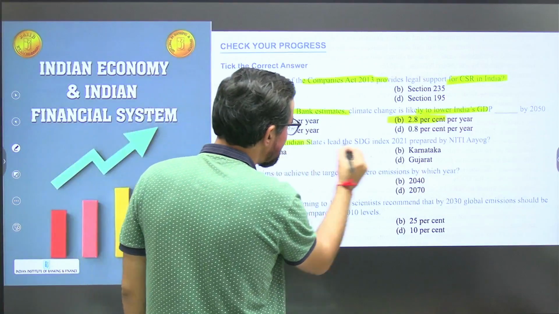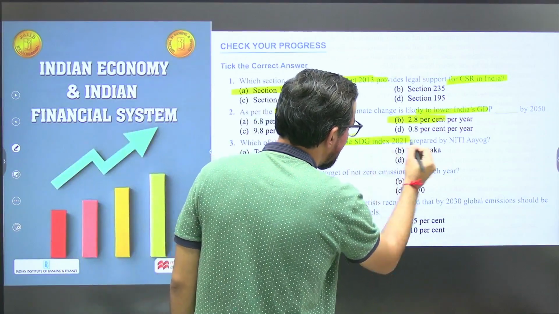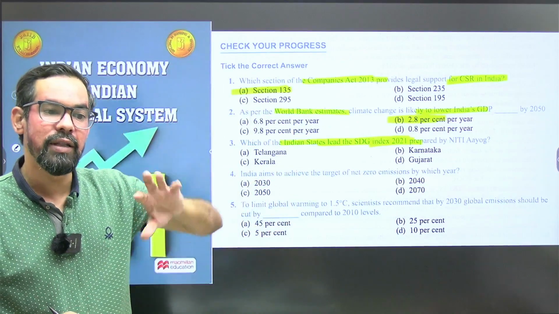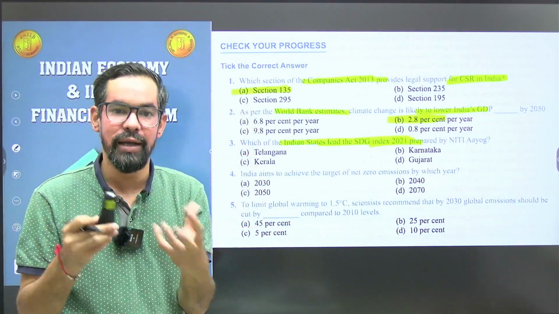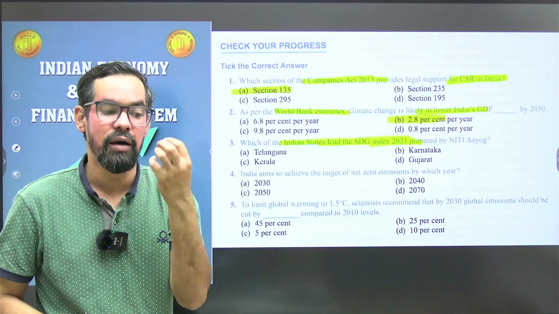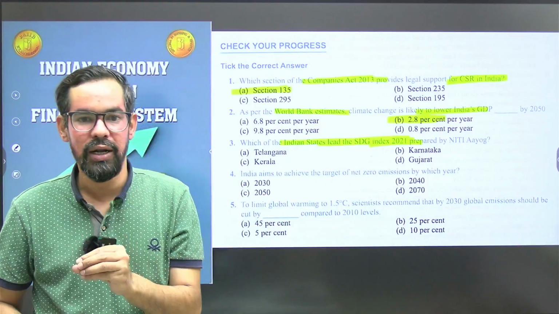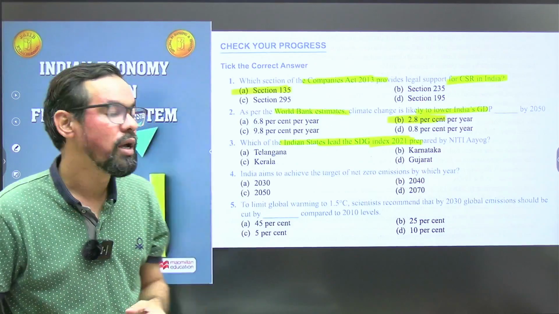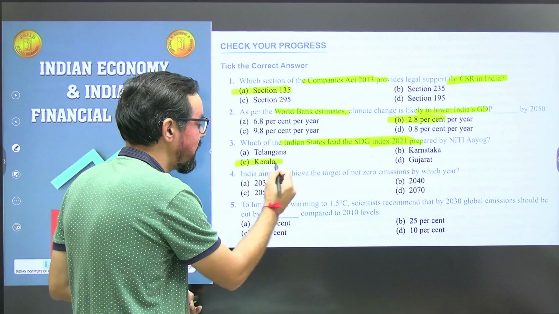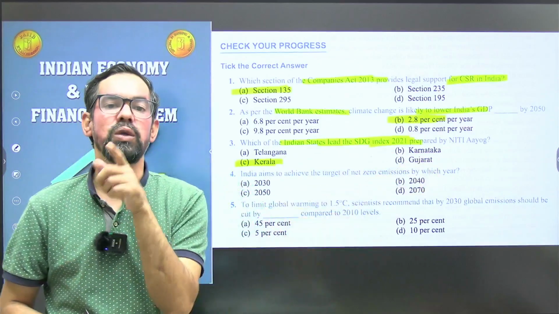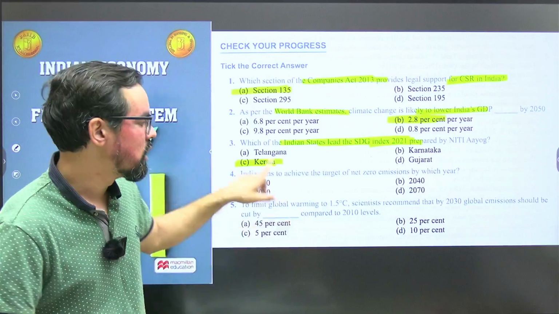Which Indian state leads the Sustainable Development Goals 2021 prepared by Niti Aayog? In line with the United Nations, we have prepared Sustainable Development Goals, and we rate states and union territories. It has been topped for the last 2-3 years by Kerala. Here it is for 2021, and even for 2022 and 23, it is topped by Kerala.